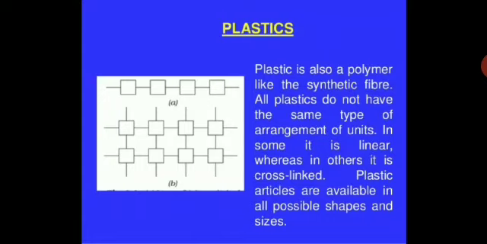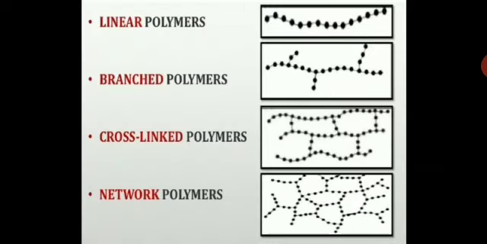Let us see. All plastics do not have the same type of arrangement of units. In some it is linear, whereas in others it is cross-linked. Plastic articles are available in all possible shapes and sizes. So let us see the linking of the polymers here. Linear polymers, you can see the straight chain, linear branch. You can see the diagram here. Cross-linked polymers. So plastics have this kind of linking of polymers and network polymers.